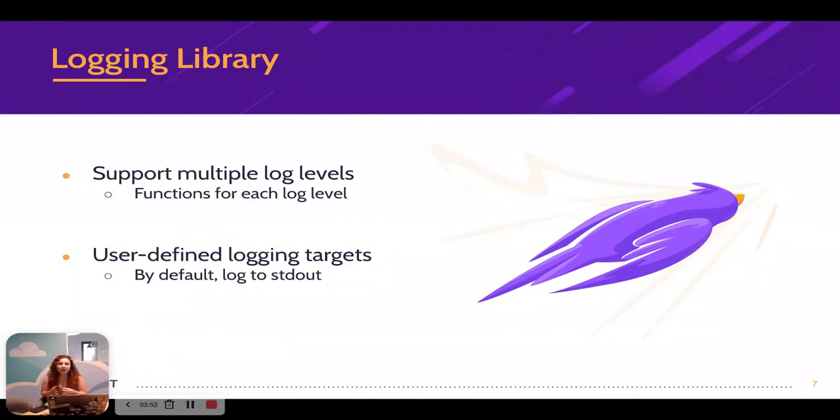We're going to take the example of a logging library. Just as I did, we're going to translate that logging library from Java to Go and see where common mistakes and pitfalls can happen. So our logging library has 2 main requirements. First of all, we need to support multiple log levels. And we're going to have a function for each of those log levels. Secondly, we're going to want user-defined logging targets. This means that by default, we will log to stdout, but if a user decides they want to log to a file or to a socket or basically anywhere, we'll allow them to do that and extend it easily.